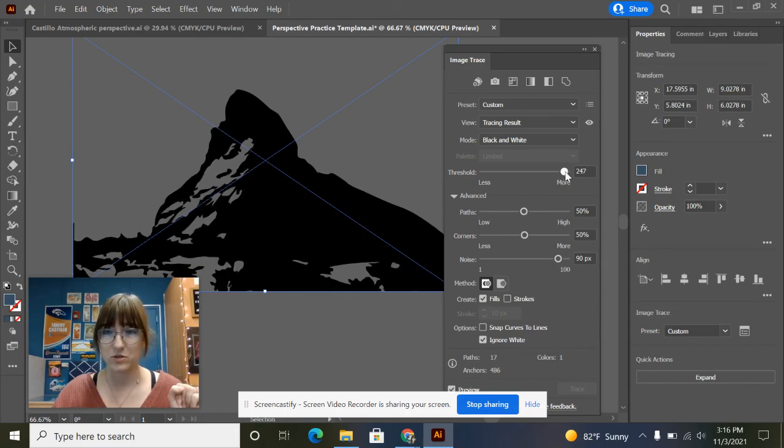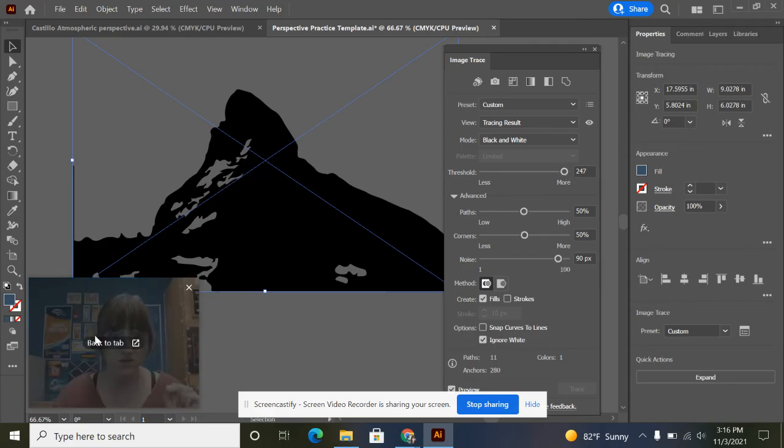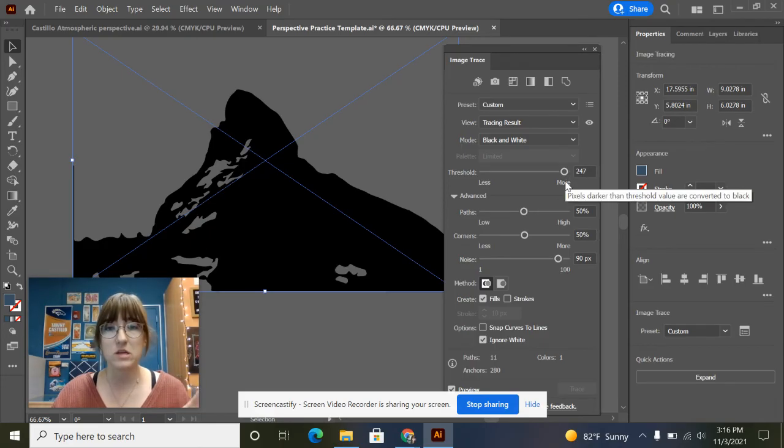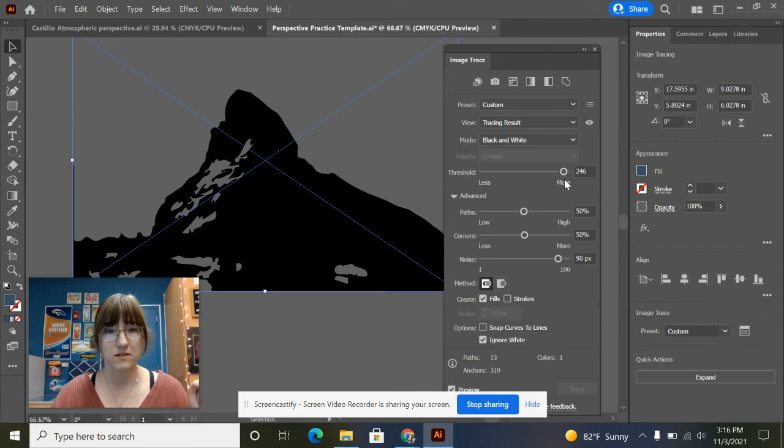So I'm just going to gradually move it up until I get rid of most of those dots. You'll notice if you move it all the way up that Illustrator is just like, oh, you want the whole thing? You want the whole thing to be black? Is that what you wanted? And you're like, no, Illustrator, that's not what I want. So we're going to drag that down to get something that'll look like this. And it's not going to get rid of all of those dots, and that's okay.